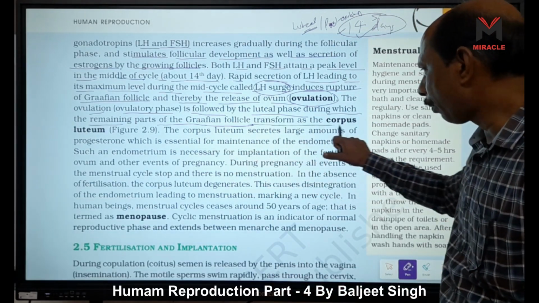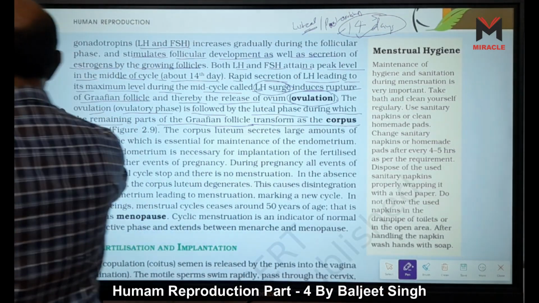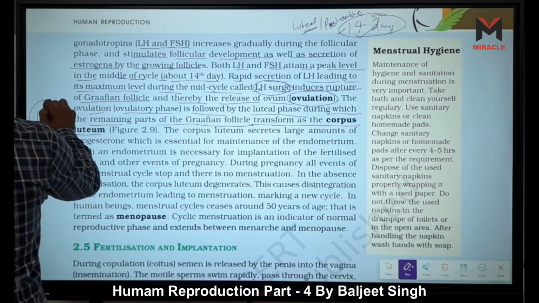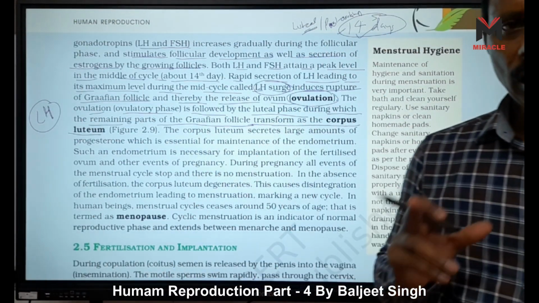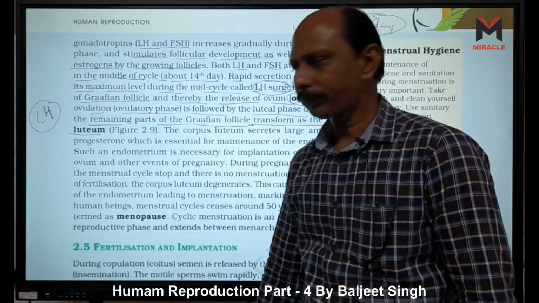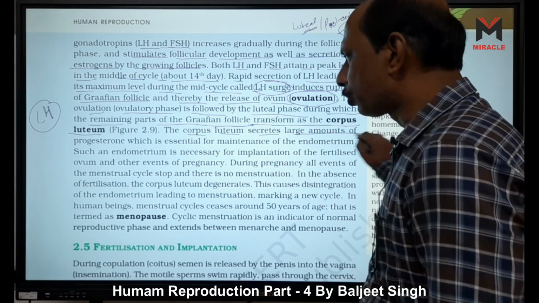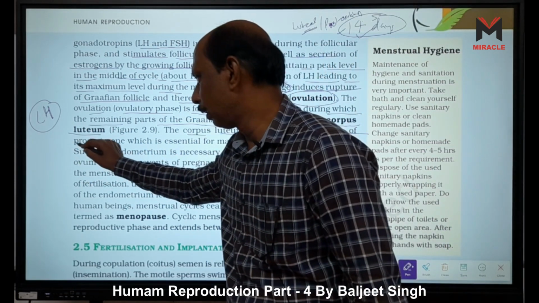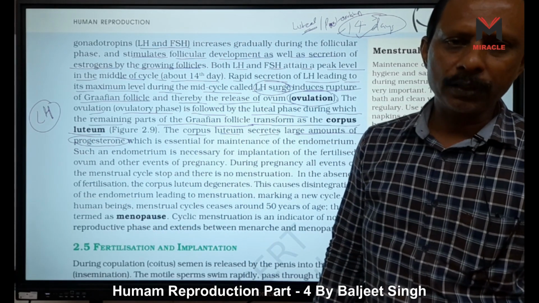The Graafian follicle is transformed into the corpus luteum, and by which hormone is this developed? LH, luteinizing hormone. Luteinizing hormone is responsible for ovulation. Luteinizing hormone is also responsible for the formation of the corpus luteum, right? The corpus luteum secretes large amounts of progesterone. A large amount of progesterone is secreted by the corpus luteum.